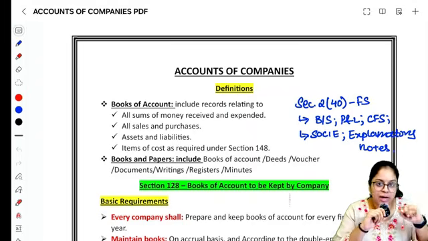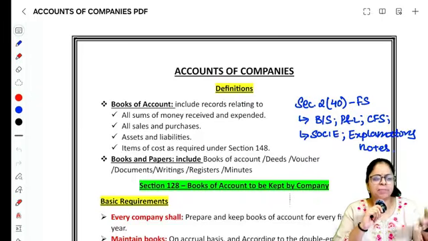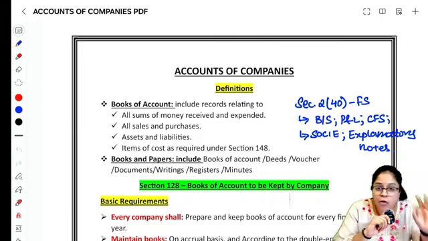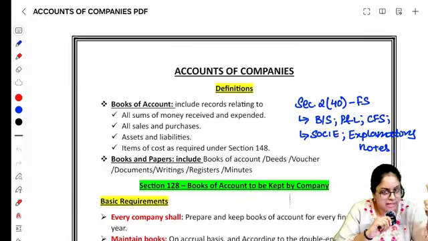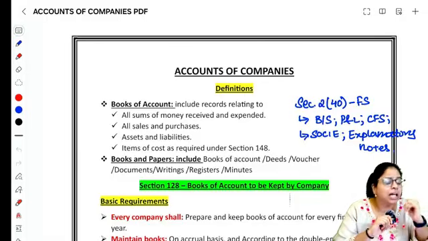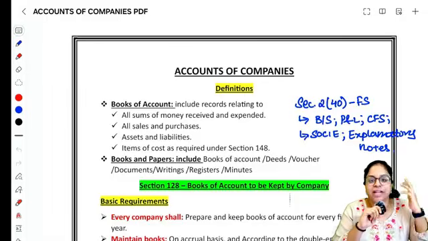இன்னைக்கு நம்ம பார்க்க போற chapter is accounts of company. இந்த chapter நிறைய பேர் I've seen students ignoring this chapter saying that it's very big, but honestly one of the most simplest chapters that is there in your syllabus. I understand there are one or two sections like CSR calculation which is a little understanding based, but other than that the whole chapter is very simple.